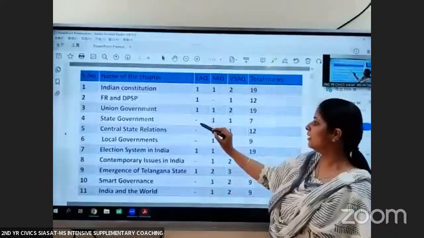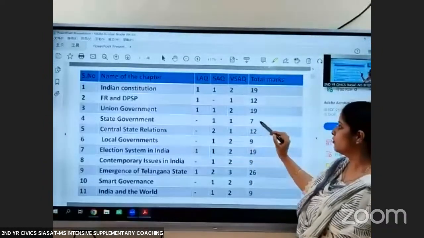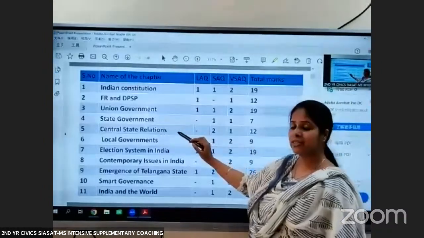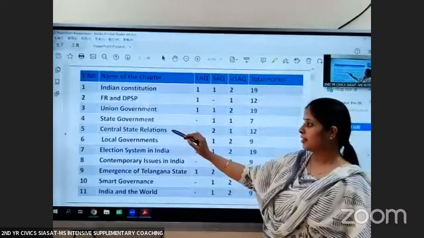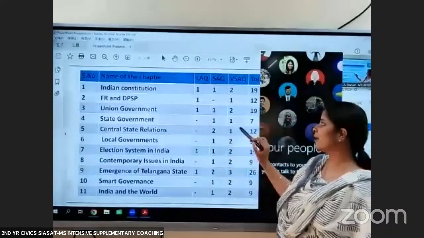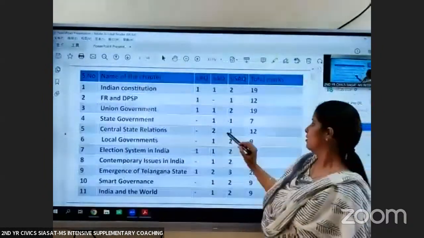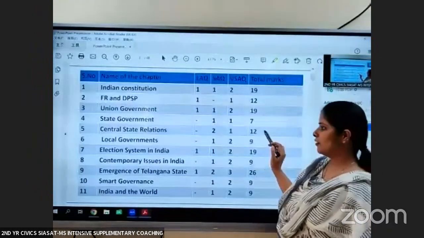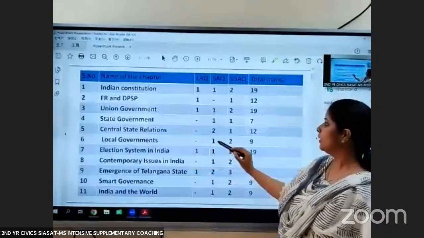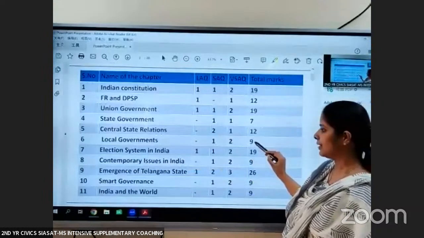Again, this is an important chapter. Central state elections. We will get 2 SAQs and 1 VSAQ. Weightage for this chapter is 12. Next, in the following chapter, you will get 1 SAQ. Weightage for this chapter is 9.